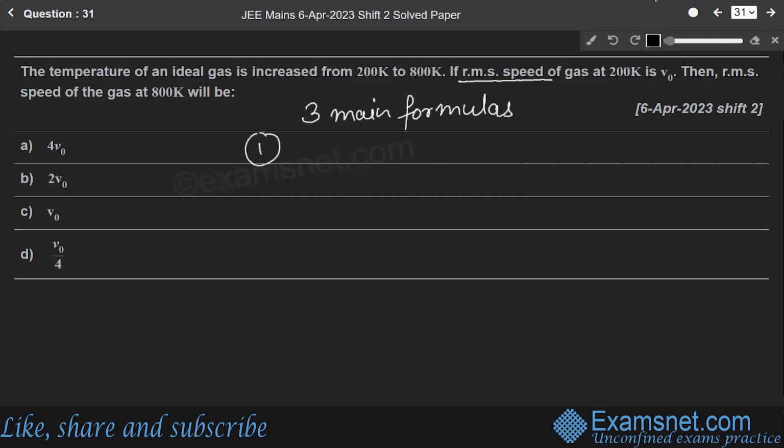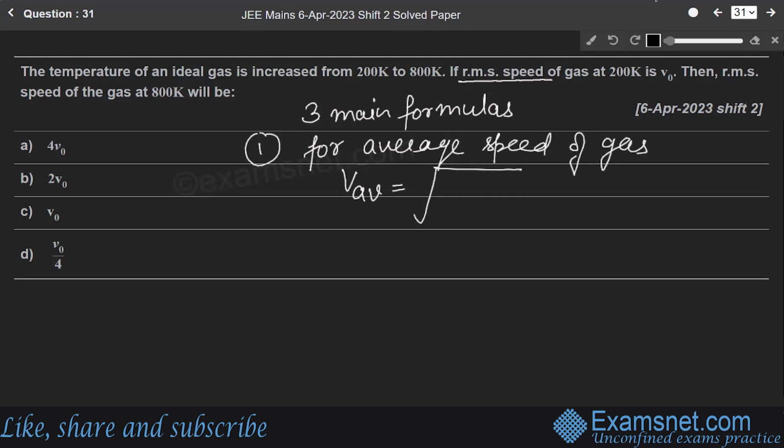The first formula is for the average speed of gas, which is under root of 8 kBT over pi m, where T is the temperature, m is the mass, and kB is the Boltzmann's constant, whose value is 1.38 into 10 to the power minus 23 joule per Kelvin.